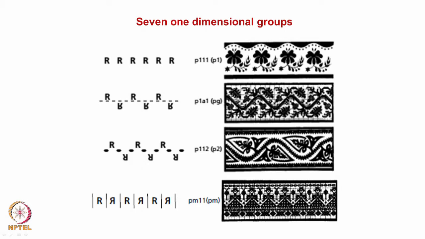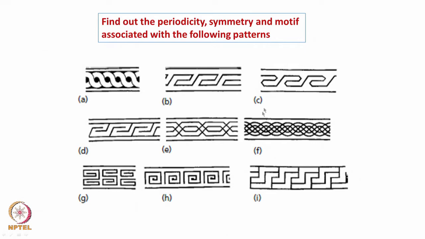Go to any cloth shop and look at all the saris or borders which you have. Try to find out what symmetries are associated with them. That's the best way to learn. Okay. So various types. Here I had given some patterns. You can try to find out what types of one dimensional symmetry are associated with them. That will give you how to identify.